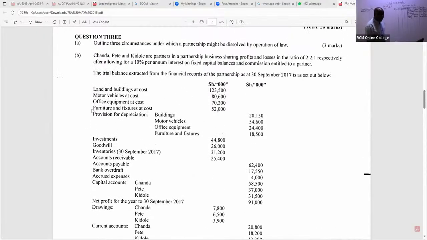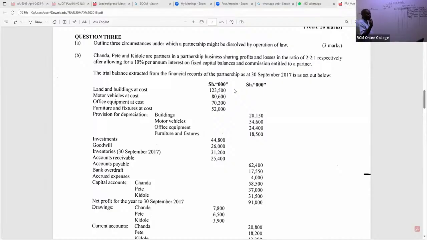So the first one that was realized to the new company is land and buildings. So we have land and buildings, I'll just say land. Are you able to see the cost? The cost given is 123,500. We subtract its accumulated depreciation.